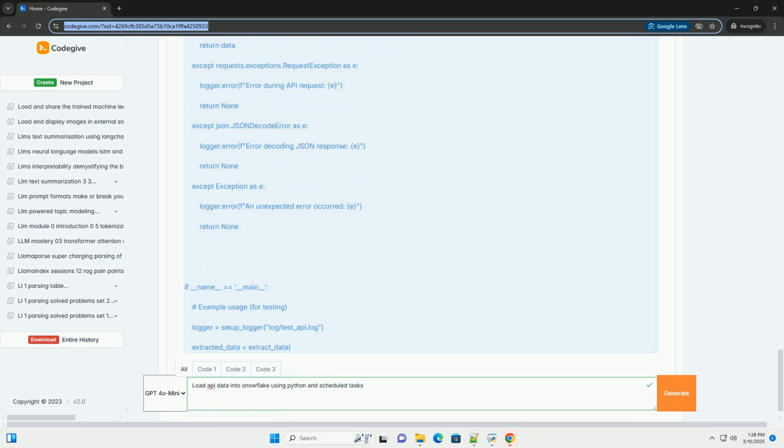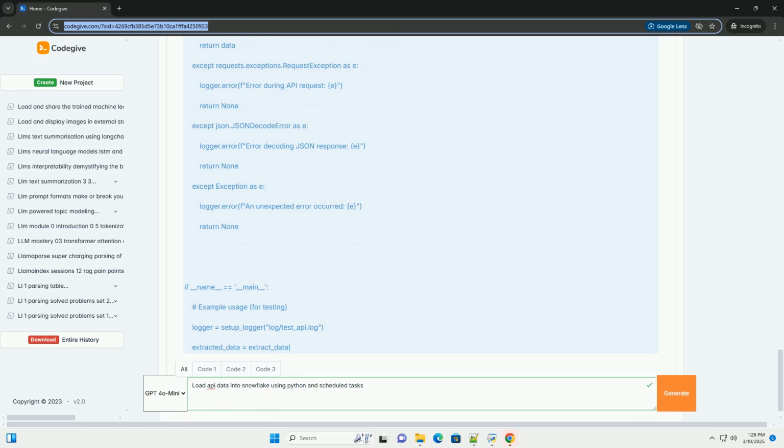9. Snowflake tasks, advanced scheduling. While the schedule library is convenient, a more robust and Snowflake-integrated approach is to use Snowflake tasks. Snowflake tasks allow you to define and schedule SQL statements, including calls to stored procedures written in Python, directly within Snowflake. Steps to implement Snowflake tasks.